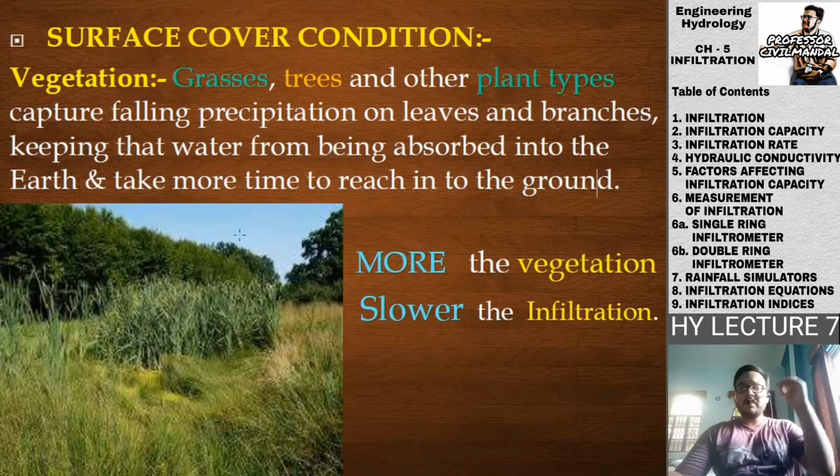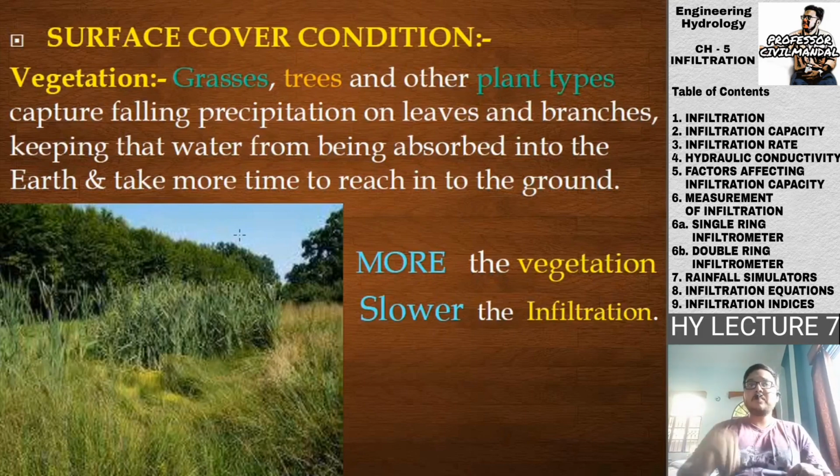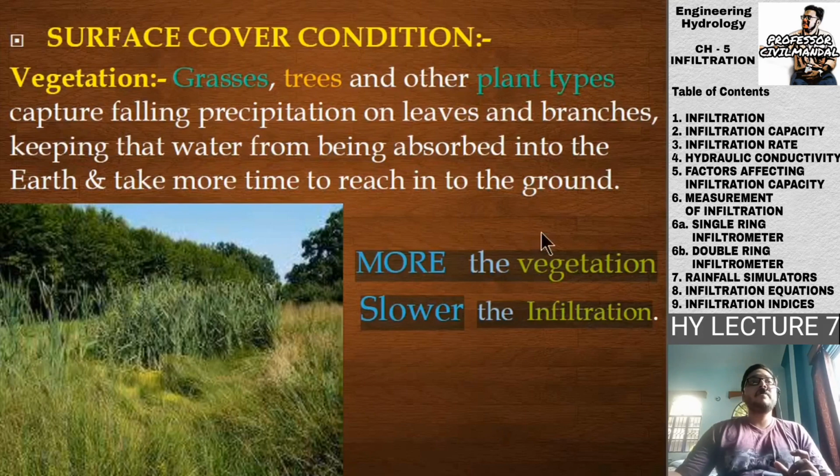Even if it reaches the soil, the roots present in the soil will take up that water for their photosynthesis. So the presence of vegetation in many ways affects the rate of infiltration. The more the vegetation, the slower is the infiltration.